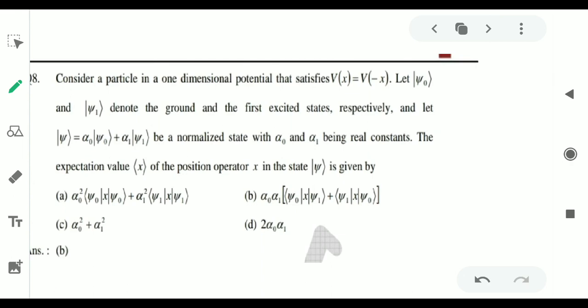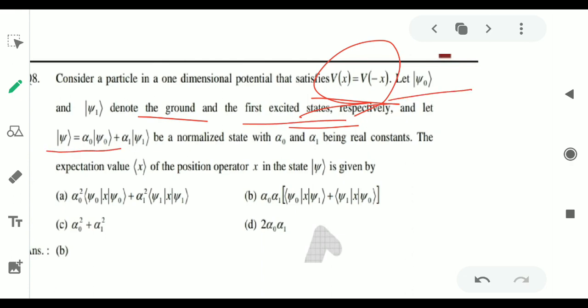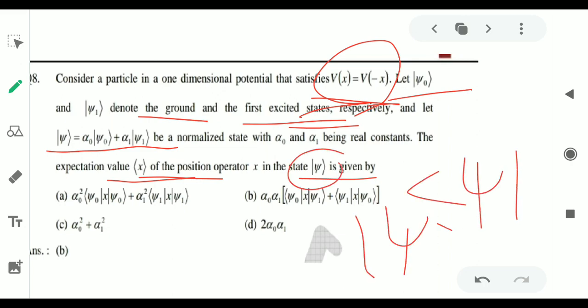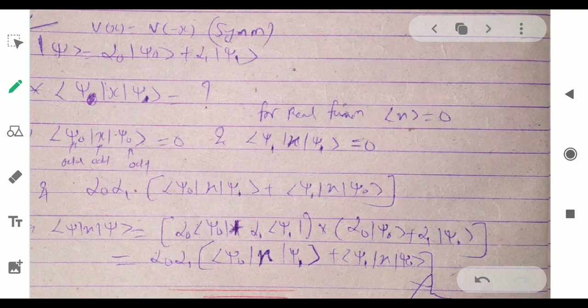Next question: consider a particle in a one dimensional system. This is symmetric. If V(x) is equal to V(-x), that is a symmetric wave function. Psi1 is the first excited state and psi0 is the ground state function, and it can be written like this. Now the expectation value of x in the state psi. So we have to find the expectation value of x. This will be the formula for the expectation value. We can write it this way and this way.